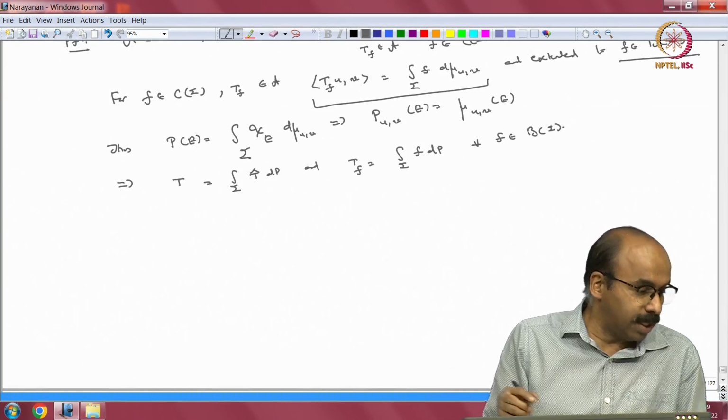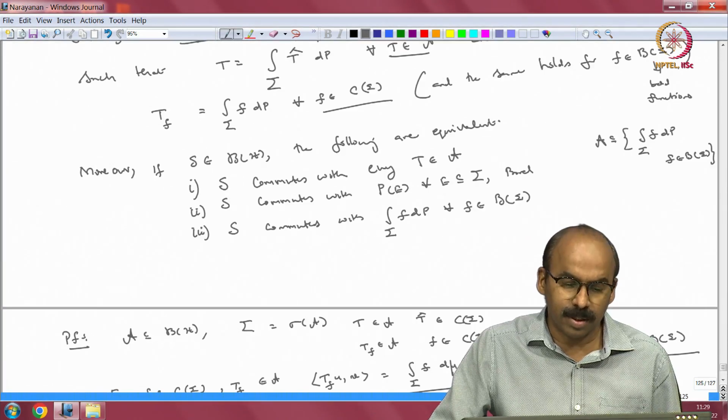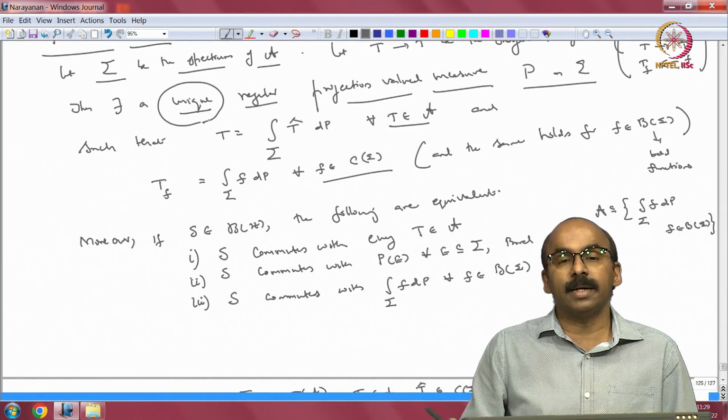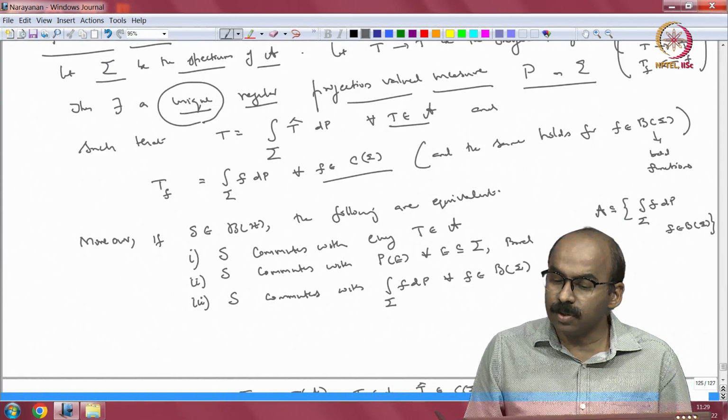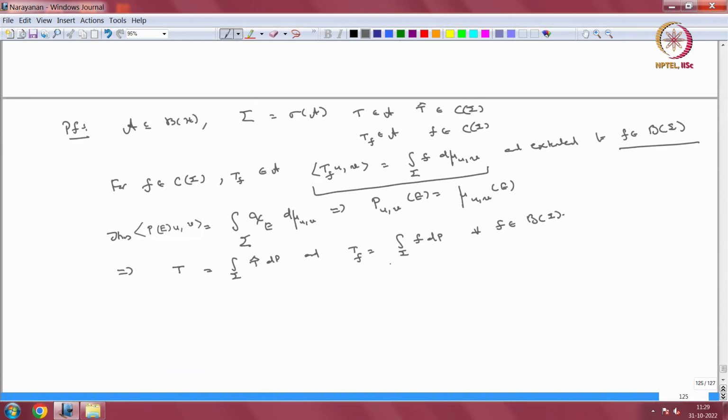Now, we prove the assertion: uniqueness of the projection valued measure. There is a uniqueness statement for the projection valued measure, and that follows from the uniqueness of all those measures mu_{u,v}. The measures P_{u,v} are regular because the mu_{u,v} are regular, and the mu_{u,v} are unique because they came from the representation theorem.